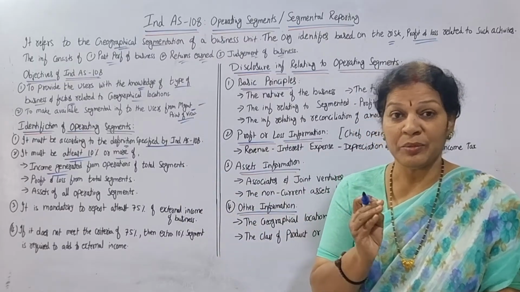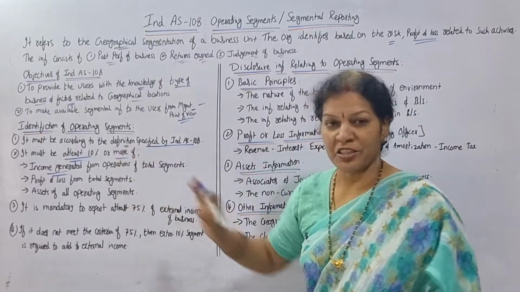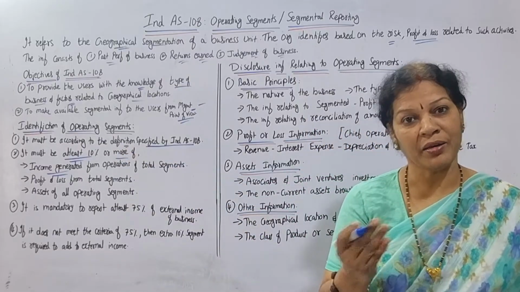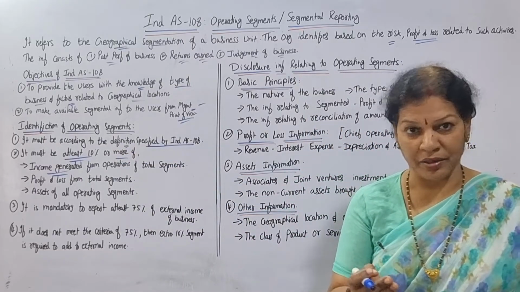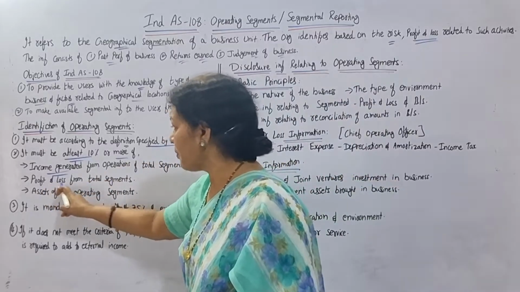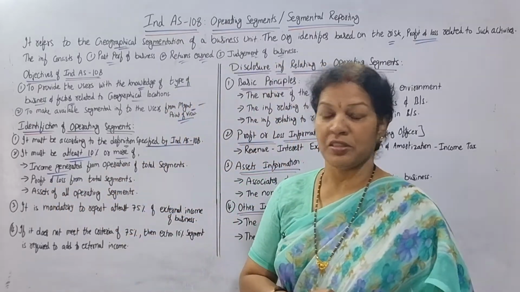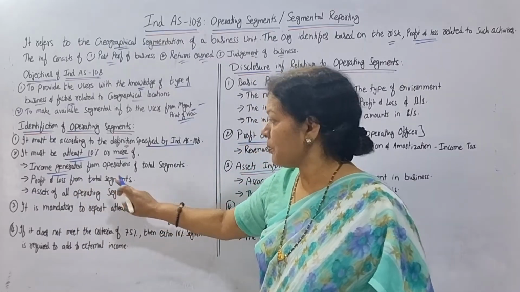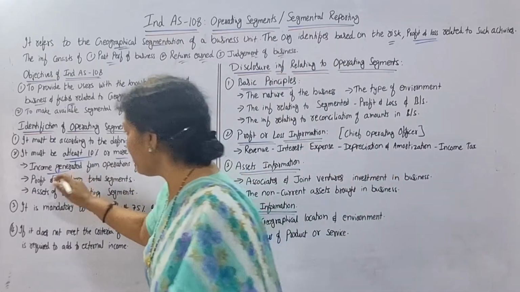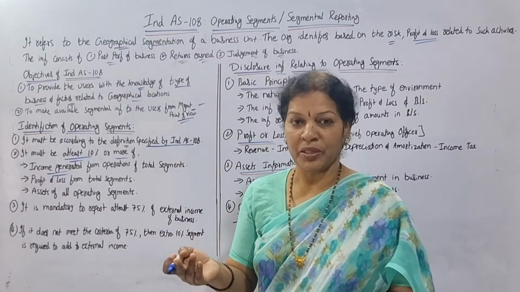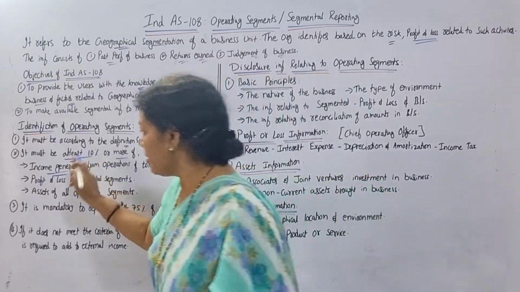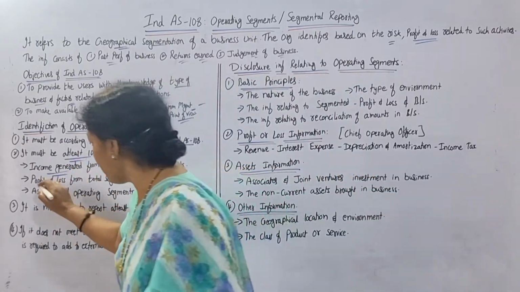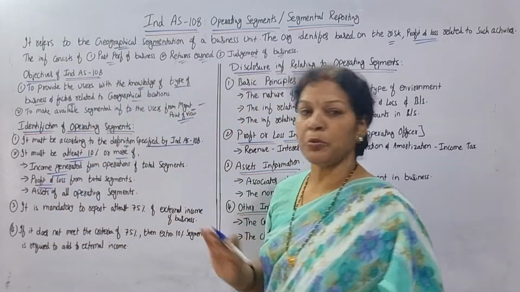It must be at least 10% or more than that. Or the profit or loss from the total segments, at least 10%.